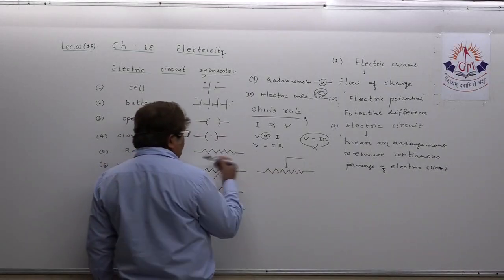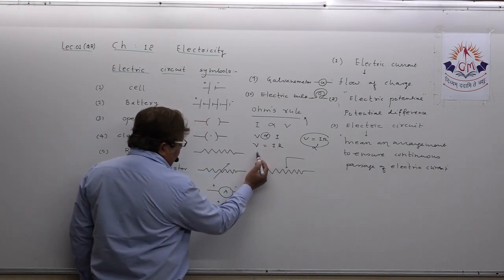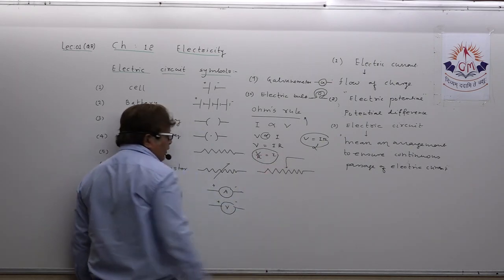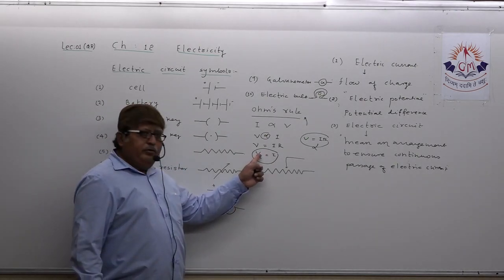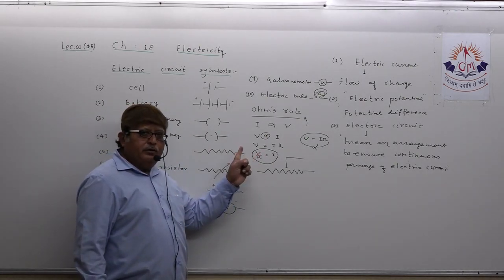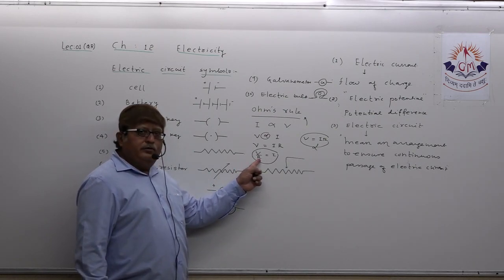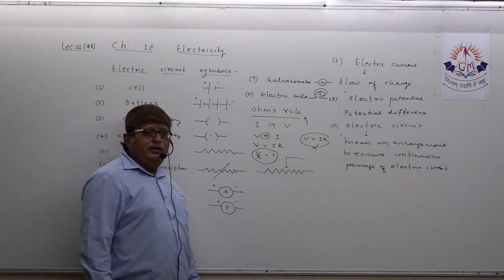Now, what is going to happen here? Suppose I transfer R here, V upon R equal to I. Can an MCQ be designed from this? Yes. If the potential difference remains constant and resistance is doubled, then what happens to the electric current?